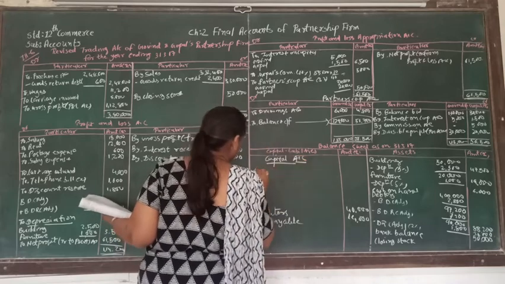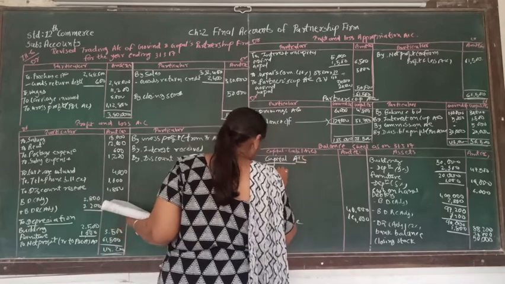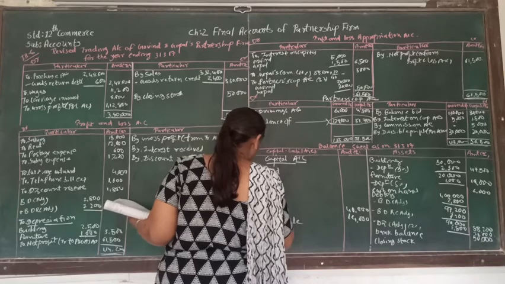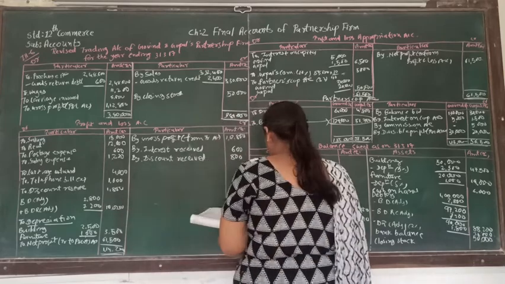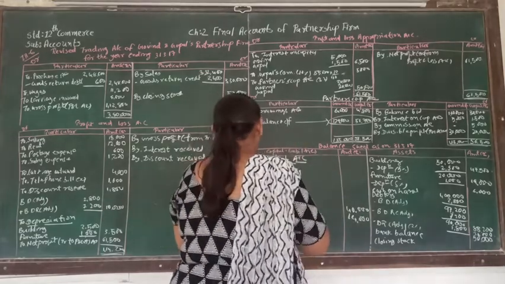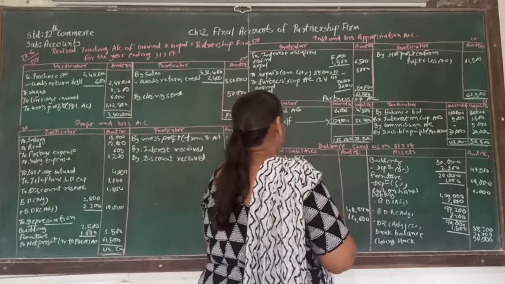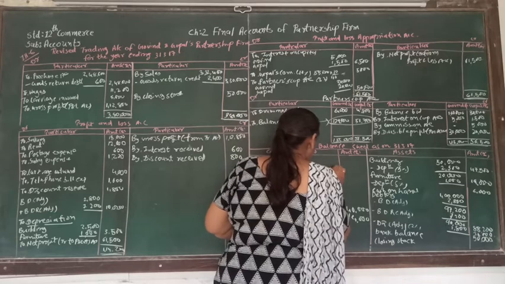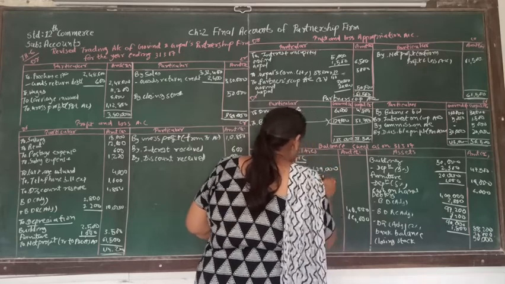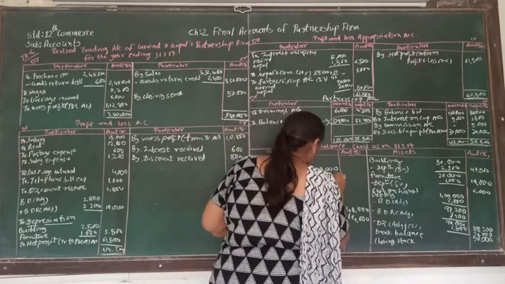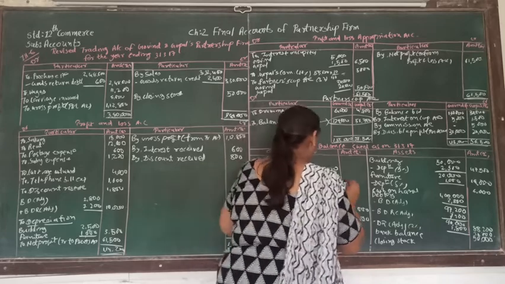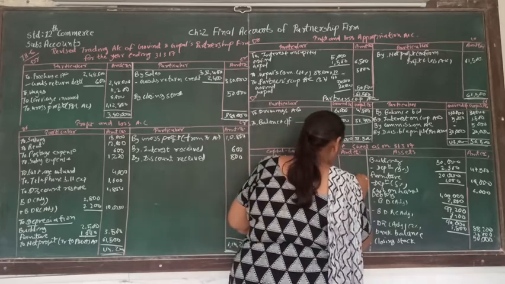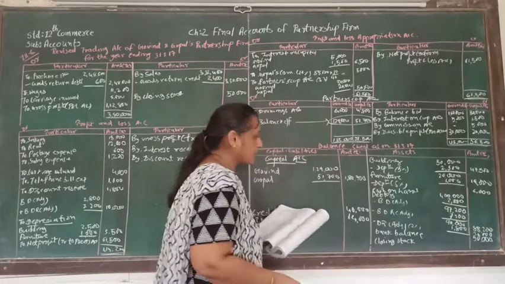That is capital account, Govind as well as Gopal. So here Govind's capital account is 1,29,000, and Gopal's capital account is 51,700. So total of that will be 1,80,700. And now let's make the total of each side.